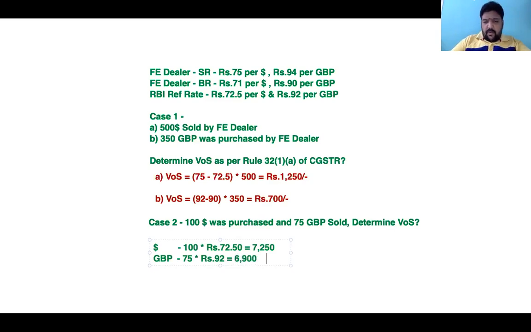Among these two amounts, whichever is less. The lowest amount is 6,900.